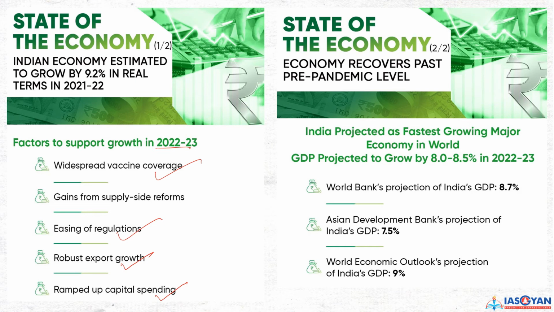Now, if you see the World Bank projection, मैंने आपको पहले बता दिया, this is 8.7% for the coming years, or for 2022 or 2023. Asian Development Bank की 7.5% है, और World Economic Outlook की projections है 9%. So this data is again important. They can ask you in any other competitive examination also.